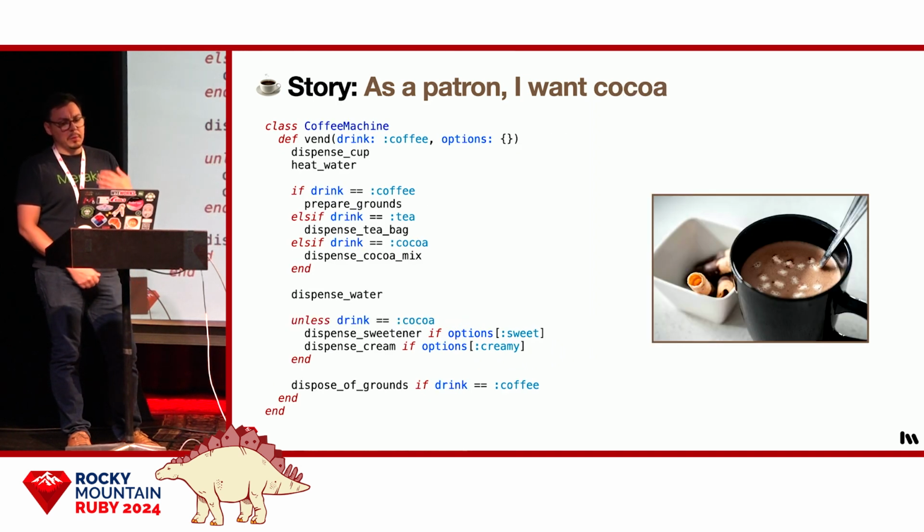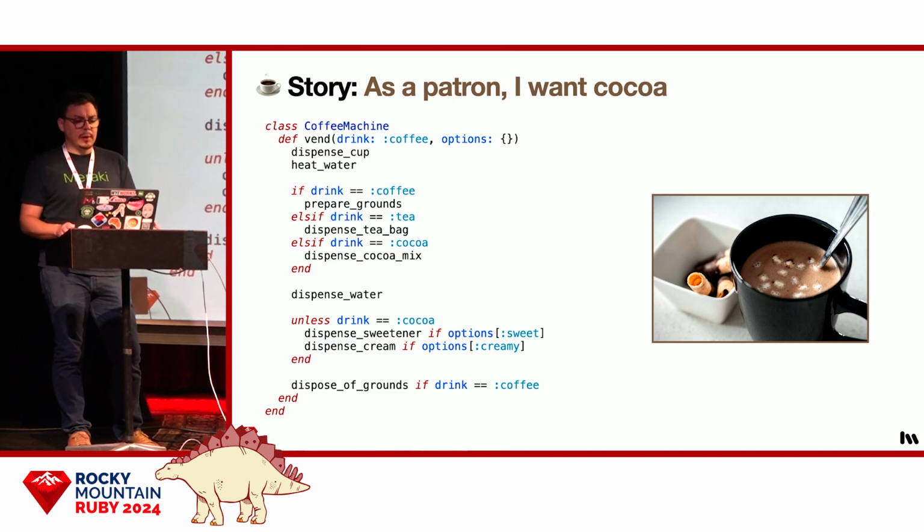All right, and so here we follow the existing pattern and add cocoa to the main if statement. But there's no need to add milk or sugar since the cocoa mix is already sweet and creamy. So let's exclude those optional ingredients when the customer is requesting cocoa.